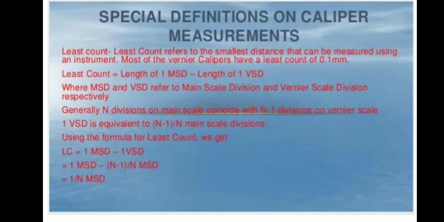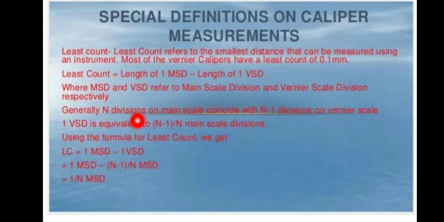Special definition on caliper measurements. Least count refers to the smallest distance that can be measured using an instrument. Most vernier calipers have a least count of 0.1 millimeter. Least count equals the length of 1 MSD, main scale division, minus the length of 1 VSD, vernier scale division.